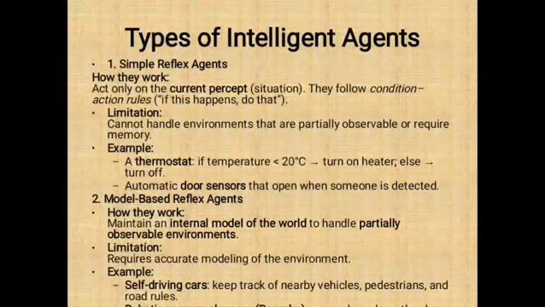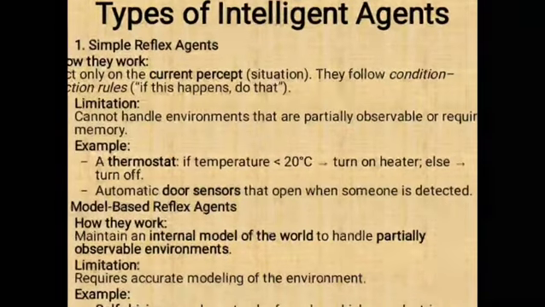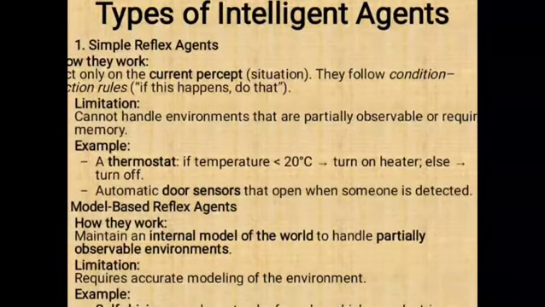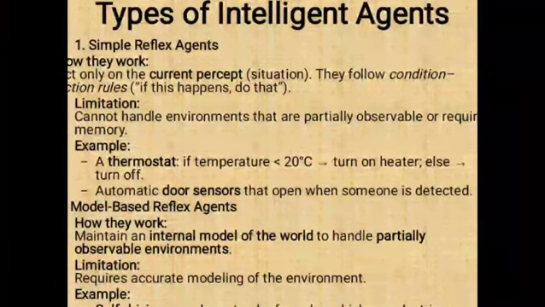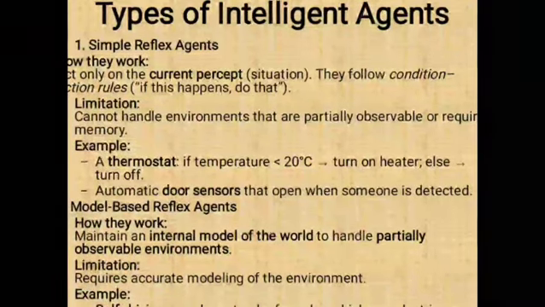Next we study the types of intelligent agents. There are different types available. First we study simple reflex agents. How will it work here? It acts upon the current perception. Based on the current situation, the simple reflex agent works.